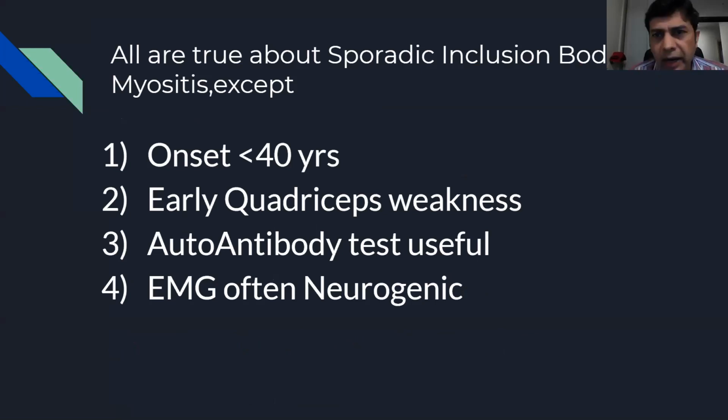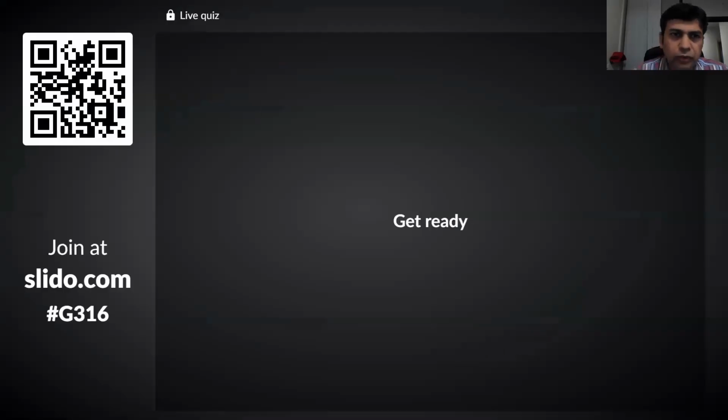Okay, so inflammatory myopathy. All are true about sporadic inclusion body myositis except, pick the false statement: onset less than 40 years; early quadriceps weakness; autoantibody tests, which have come up now, are quite useful; and EMG is often neurogenic. Get ready and vote.